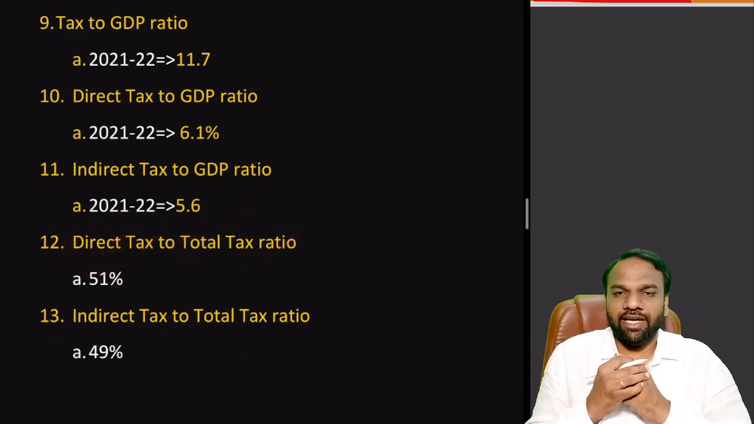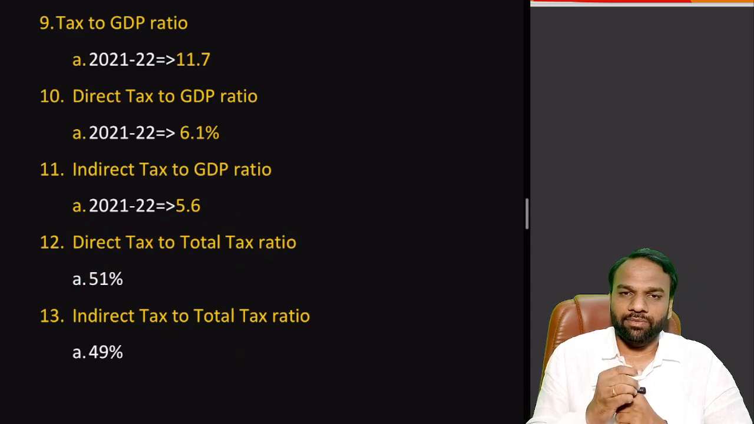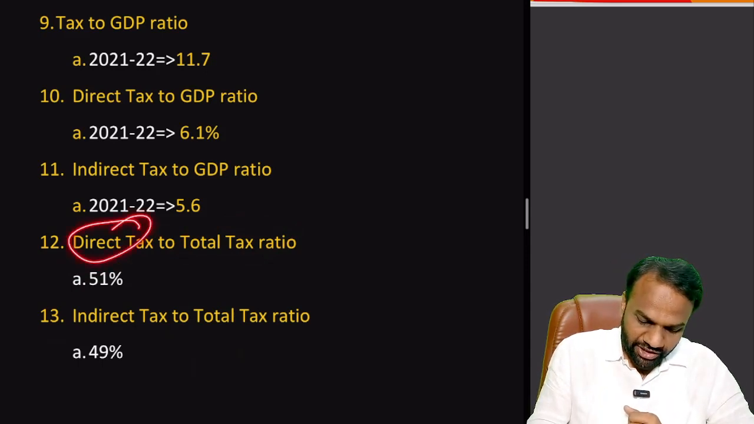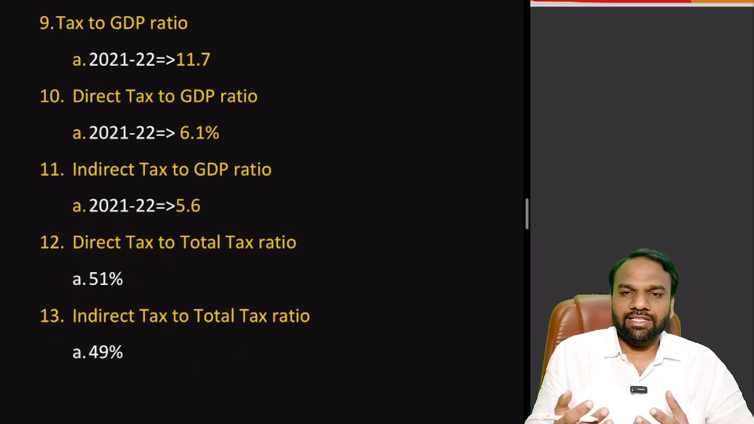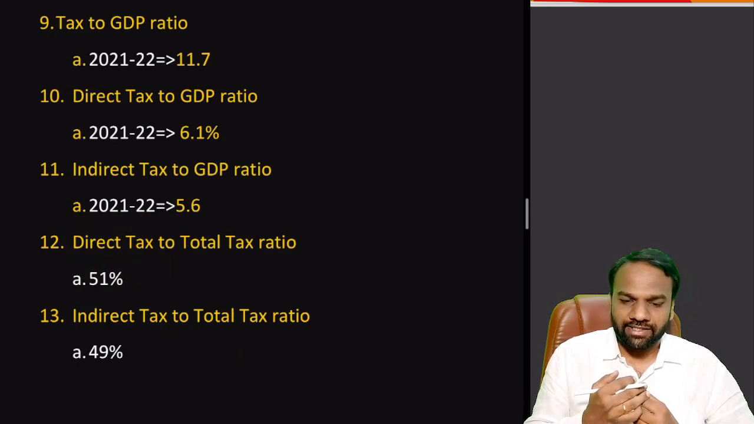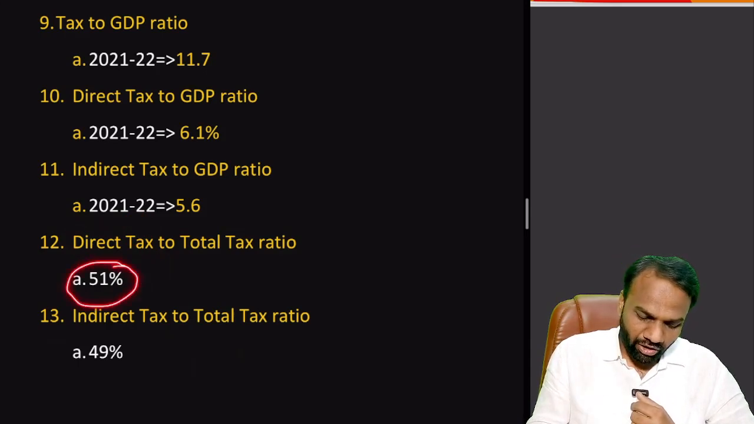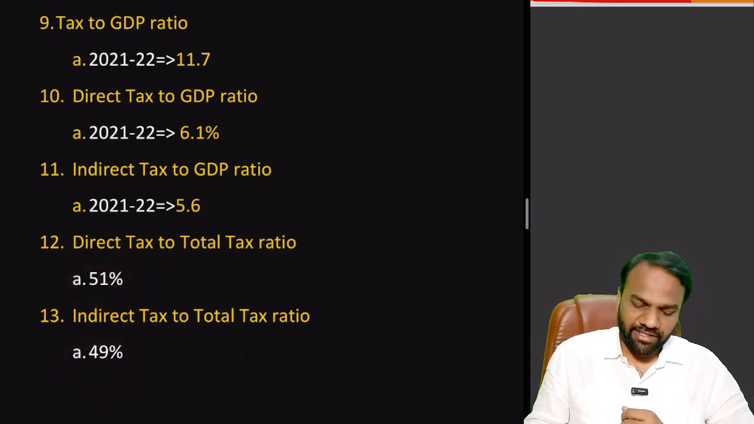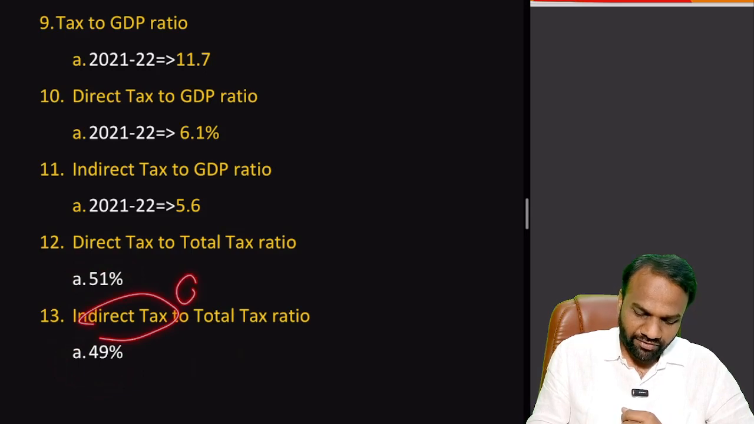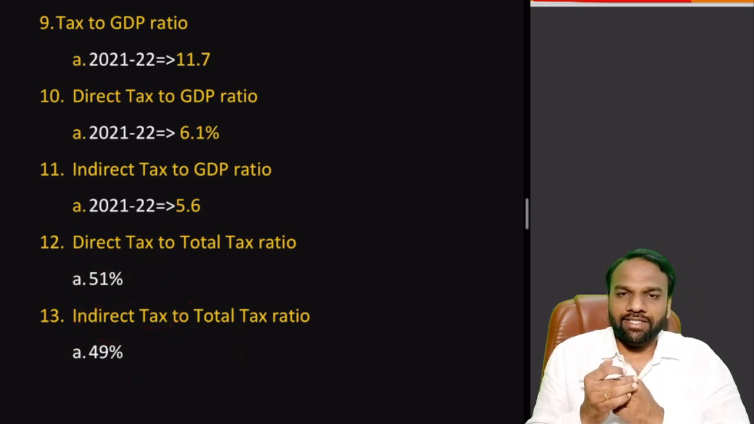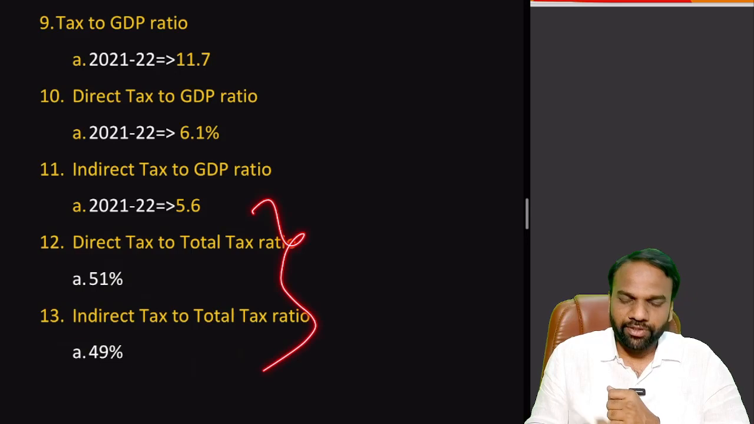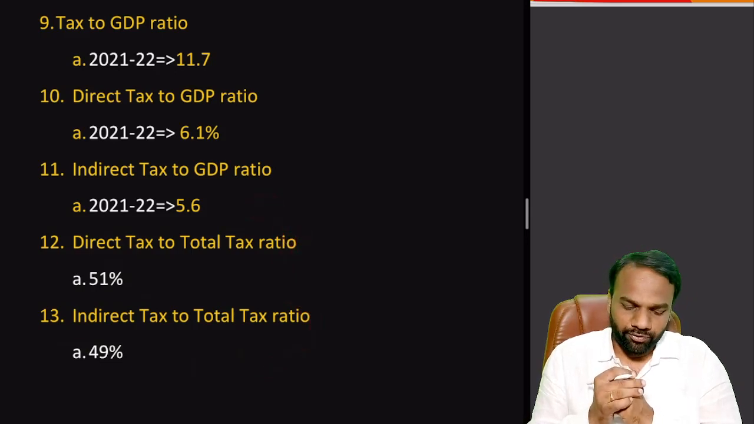Now coming to direct tax to total tax. If the total tax collected is 1 lakh rupees, the share of which tax is more? Direct tax or indirect tax? Again, an important point to note. Direct tax share is 51%. That is, if I receive 1 lakh rupees as tax, then 51,000 rupees will be direct tax and 49,000, that is 49%, will be indirect taxes. From this we understand that the share of direct taxes in the total tax revenue is more compared to indirect tax revenue. These kinds of relative things are also equally important from the exam point of view.